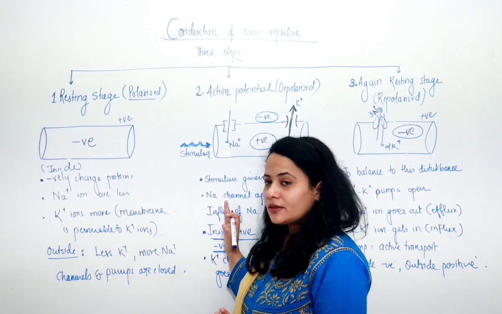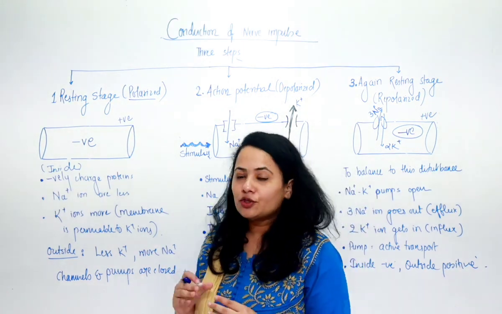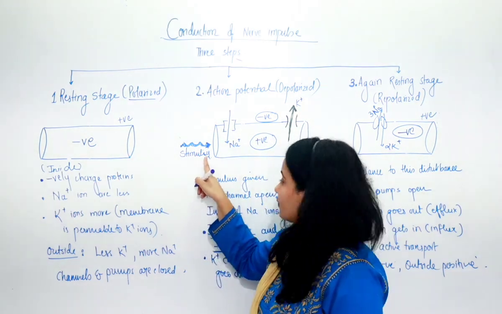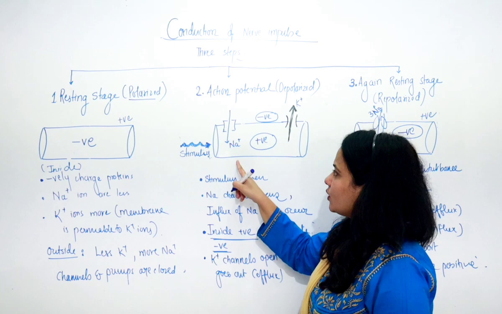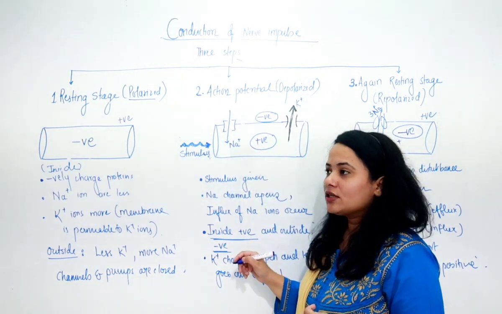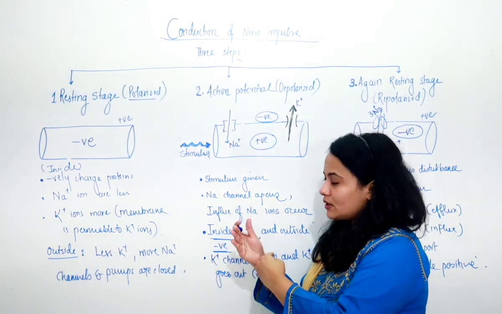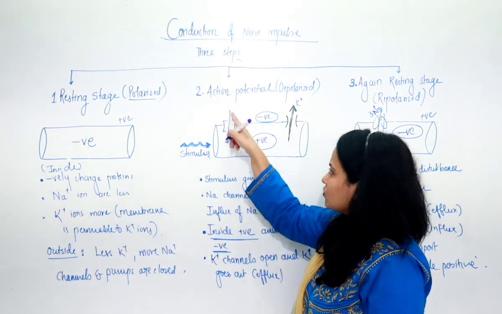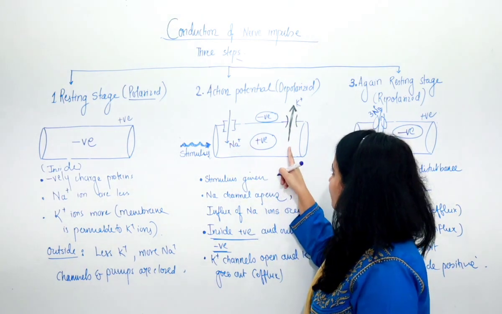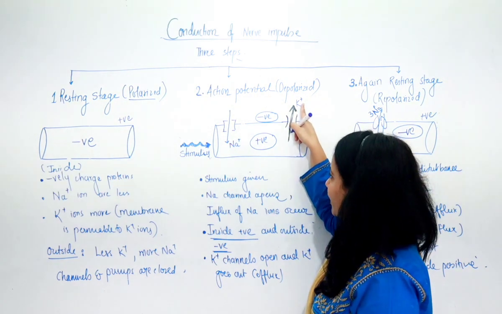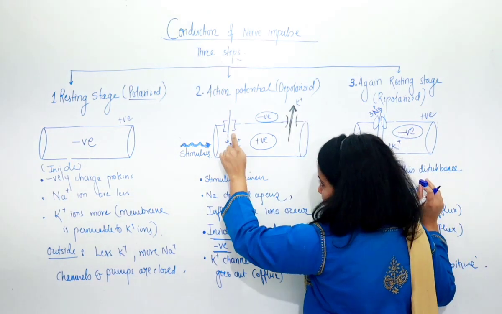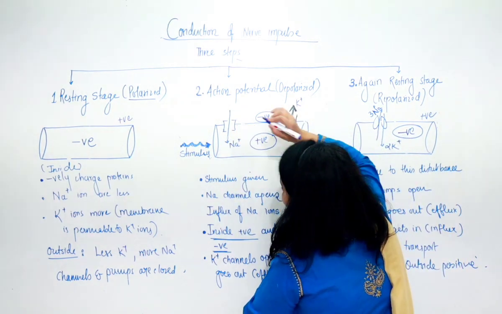Now, as soon as we come to the second step, the action potential occurs. Now, when does the action potential occur? You have to remember this, stimulus is given. Now, whenever the stimulus is given, what will happen? The sodium channels will open, and this is generally called a voltage gated channel. So whenever energy is applied, you can say that the sodium channel opens, so sodium comes in. So inside becomes extra positively charged, and because of which the potassium ion goes out through the potassium channel. Now remember this, that when the potassium is going out, the sodium channels are closed. Remember that the sodium channels close.